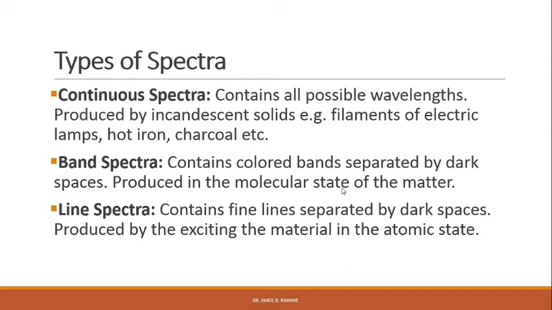And then comes the line spectra, which contains fine lines separated by dark spaces produced by exciting the material in the atomic state. So we have three kinds of spectra: continuous spectra, band spectra and line spectra, right?